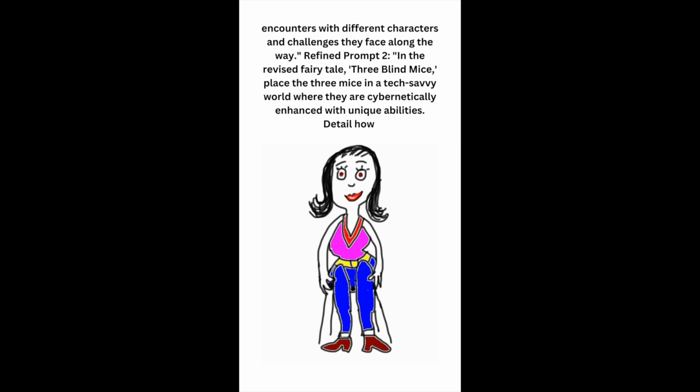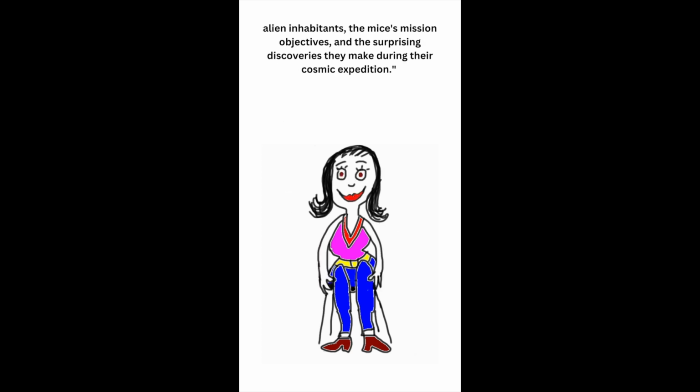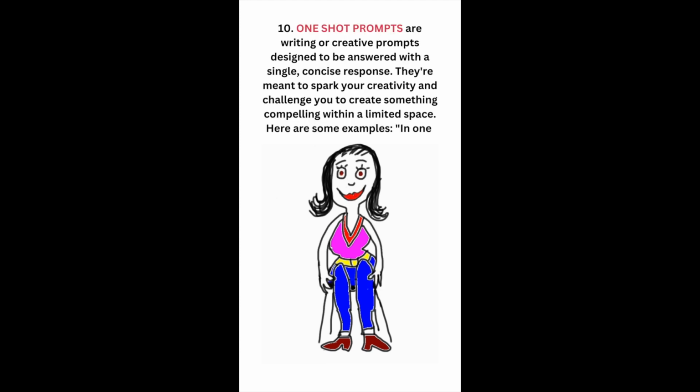Refined Prompt 2. In the revised fairy tale, Three Blind Mice, place the three mice in a tech-savvy world where they are cybernetically enhanced with unique abilities. Detail how they navigate the digital landscape, encountering virtual obstacles and villains to achieve their goal. Refined Prompt 3. Retell the Three Blind Mice story as a sci-fi adventure where the mice are astronauts exploring a distant planet. Describe the planet's alien inhabitants, the mice's mission objectives, and the surprising discoveries they make during their cosmic expedition. 10.